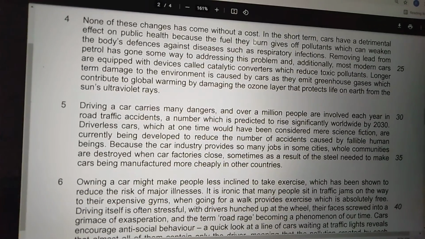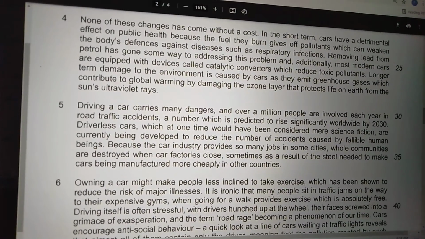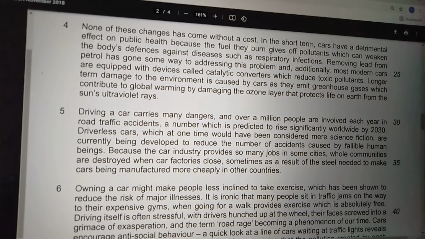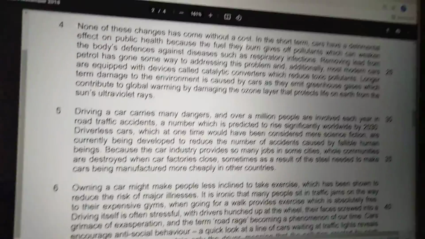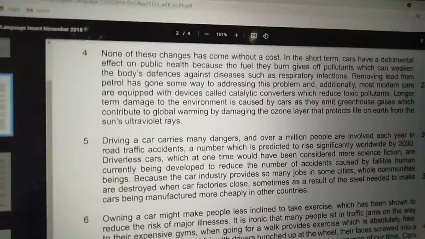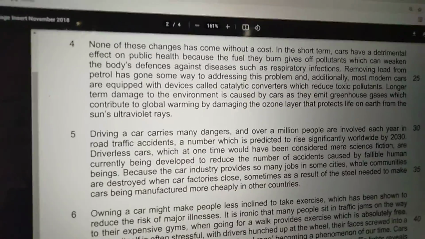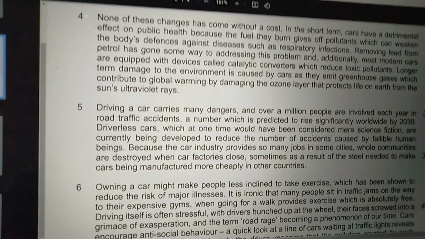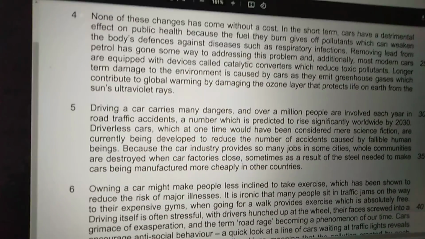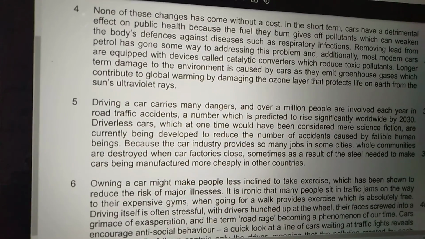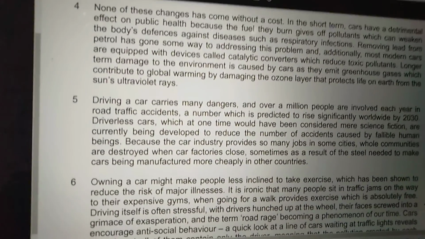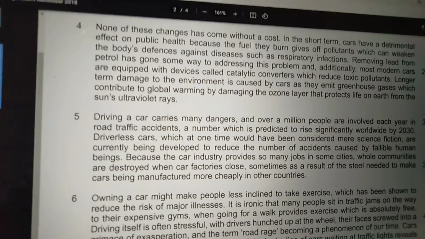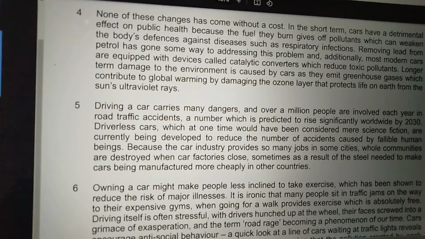Okay, removing lead from petrol has gone some way to addressing this problem, and additionally most modern cars are equipped with devices called catalytic converters which reduce toxic pollutants. Although it has been tried to remove lead from the petrol, the fuel, because it will then be less dangerous. See, it's written, removing lead from petrol has gone some way to addressing this problem. So what are people doing in order to make it less harmful for the human defense system, for human health? Now what is being decided is that the lead should be removed from the petrol. Clear?